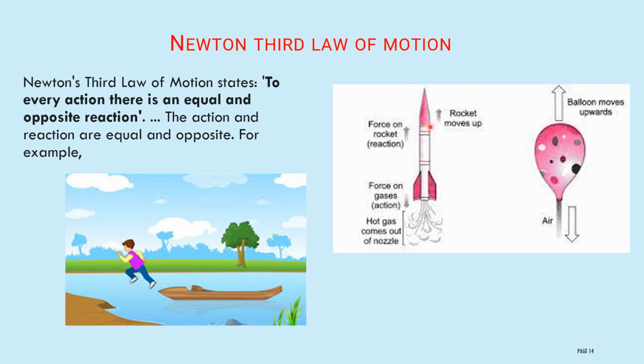The tip of the rocket is narrow. The bottom of the rocket is filled with fuel. If you put a fire on the fuel, then hot gas comes out of the nozzle, and the rocket will move up. If the fuel has more calories, then when it burns it gives more energy, and that much energy is supplied to the rocket, so the rocket moves with a high speed. Therefore, the calorific value of a fuel depends upon the speed of the rocket.